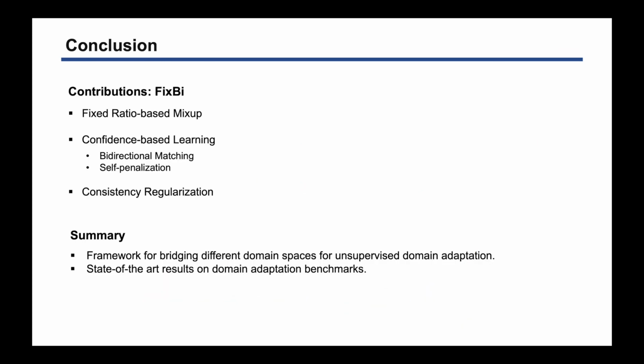In conclusion, we proposed 3 main contributions. We proposed a FixBi algorithm that bridges the domain spaces to deal with the large domain discrepancy problem in an unsupervised domain adaptation scenario. Our main methodology is to construct an intermediate domain with different characteristics between the source domain and the target domain. We completed this through our fixed ratio-based mix-up with different mix-up ratios, and further proposed bidirectional matching, self-penalization, and consistency regularization for efficient use of intermediate space. And we also achieved state-of-the-art results on domain adaptation benchmarks.